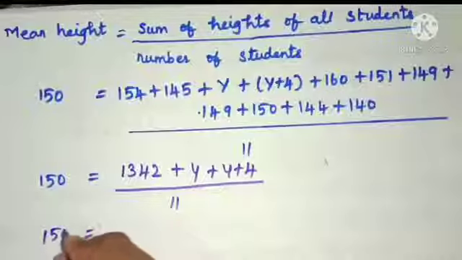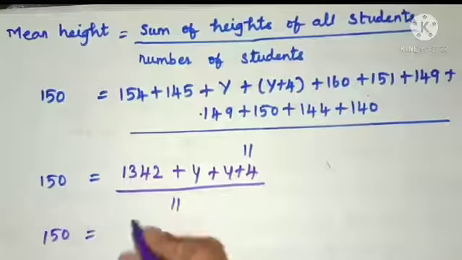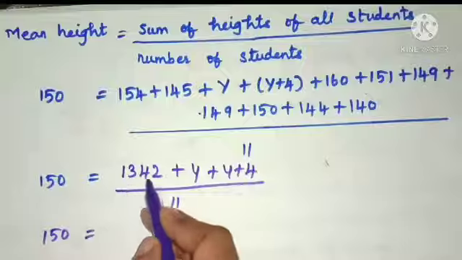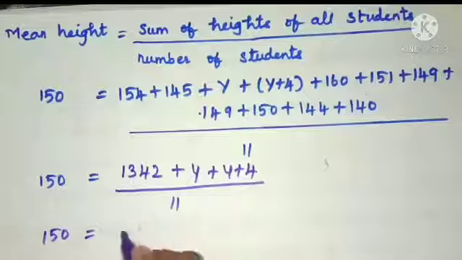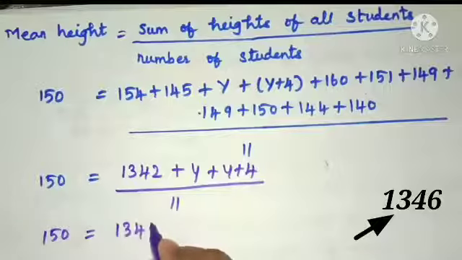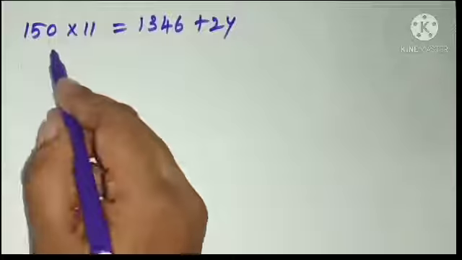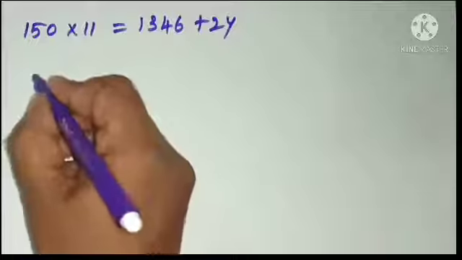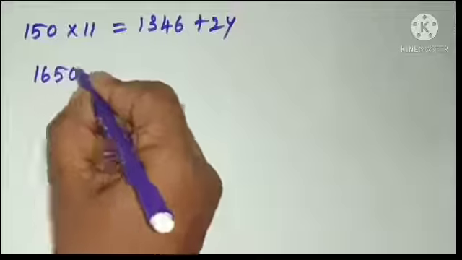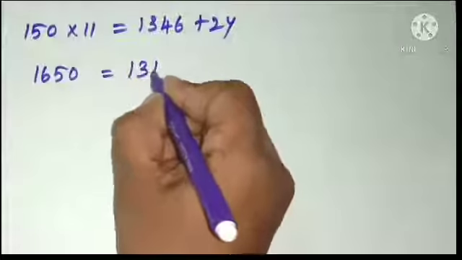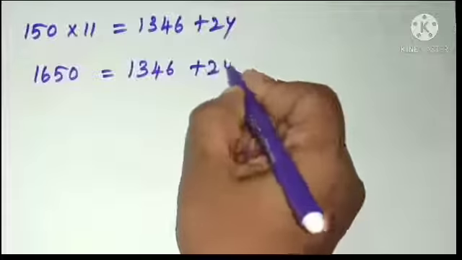Now 150 is equal to, here 1346 plus 2y divided by 11. 150 into 11 is 1650, equal to 1346 plus 2y.